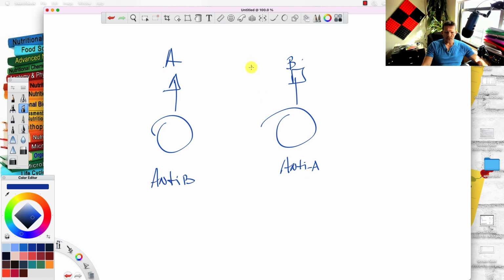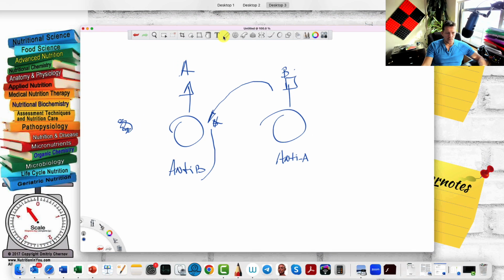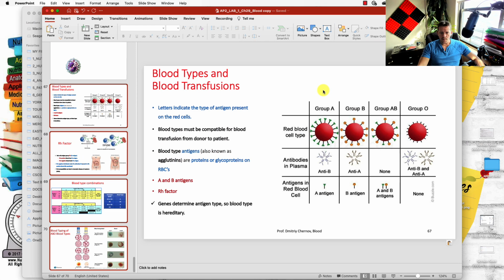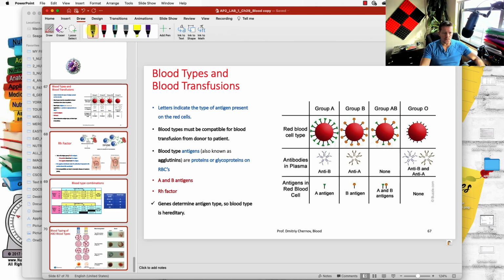If there's a transfusion of B type blood into the A, anti-B would act on this B antigen and destroy it. It will refuse it. That will lead to agglutination, or clumping. So if we look at these images here, type A blood has antibody B. Type B blood has antibody A. If the B would get into the A, this antibody will act on it.